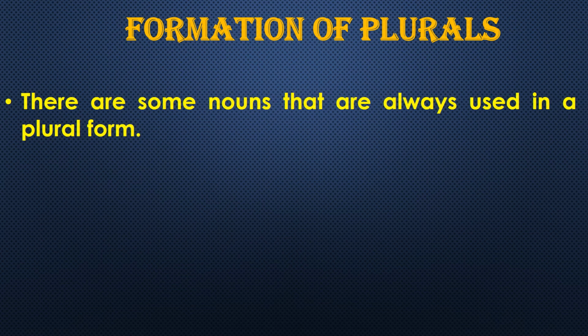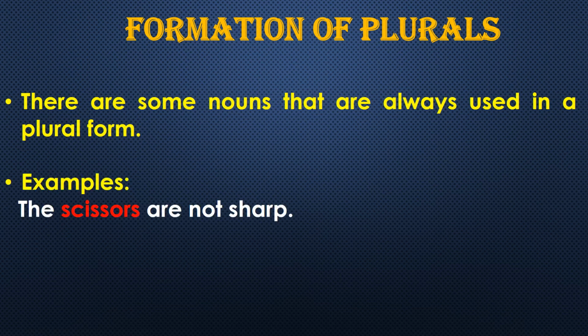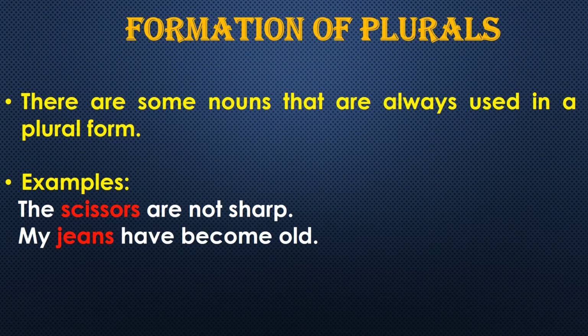Next rule is, there are some nouns that are always used in the plural form. Okay, so some nouns are like that also, which are always used in the plural form. Examples are, the scissors are not sharp. Okay, so scissors, we always call them scissors, and we use them as plural only. My jeans have become old. My jean has become old, that will be wrong. My shorts are faded. My short is faded, that is wrong. Okay, my shorts are faded. Okay, so means the nouns that are always used in the plural form.